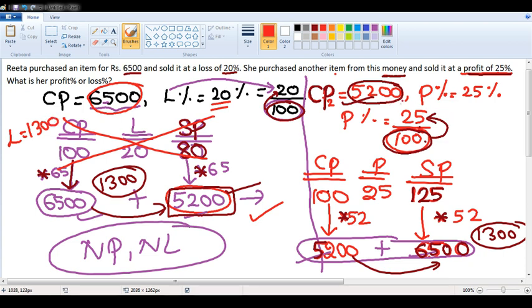Similarly here 25% of 5200. Find out what is 1 by 4 of 5200, which is again 1300. That means until you become comfortable, please apply this logic. After you become comfortable, I expect my students to solve without using pen.